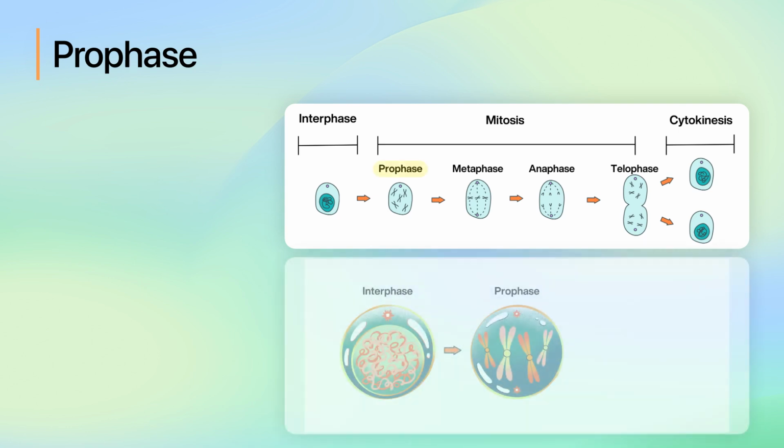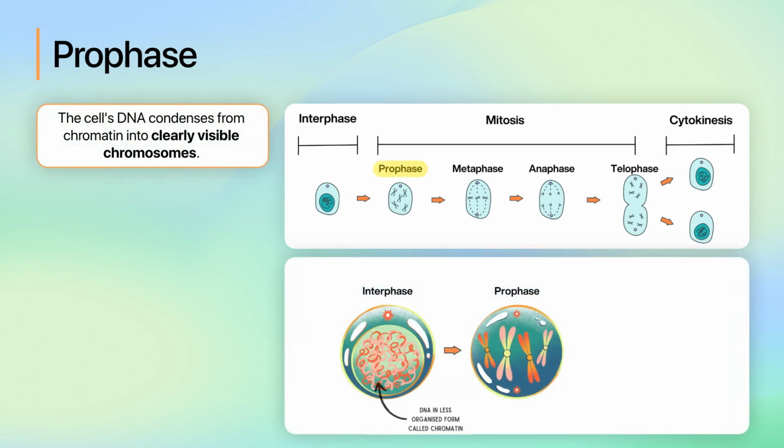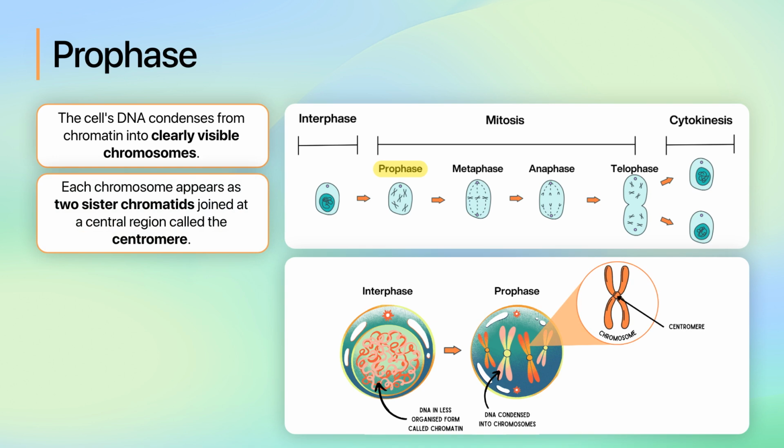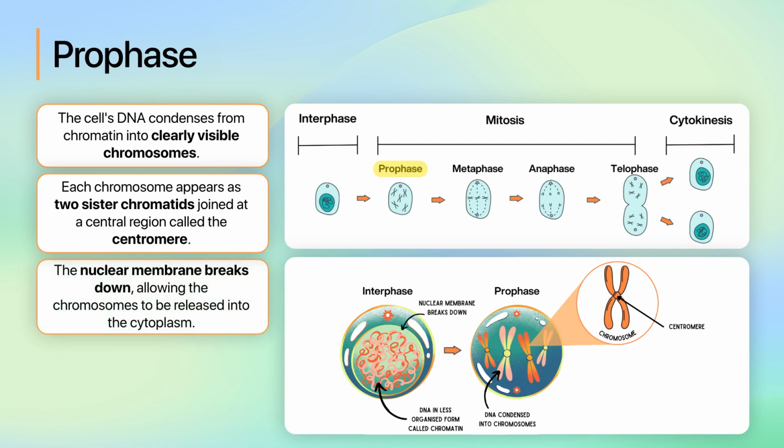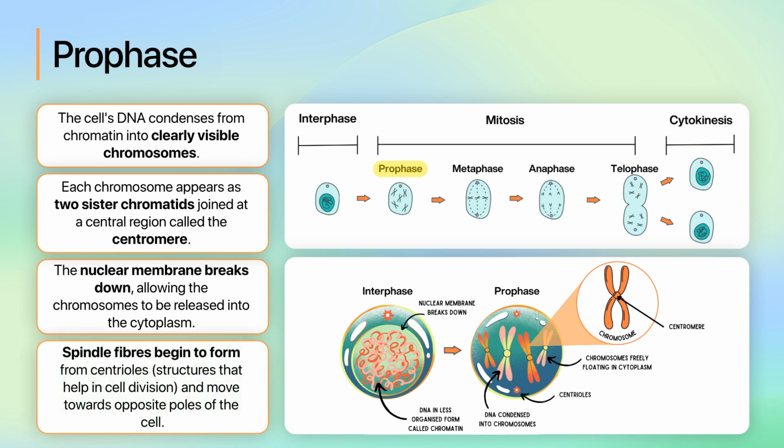Firstly, let's look at the prophase. In this first stage of mitosis, the cell's DNA, which had been in a less organized form called chromatin, condenses into clearly visible chromosomes. Each chromosome appears as two sister chromatids joined at a central region called the centromere. The nuclear membrane, which encloses the nucleus, breaks down, allowing the chromosomes to be released into the cytoplasm. Spindle fibers begin to form from centrioles, structures that help in cell division, and move towards opposite poles of the cell.